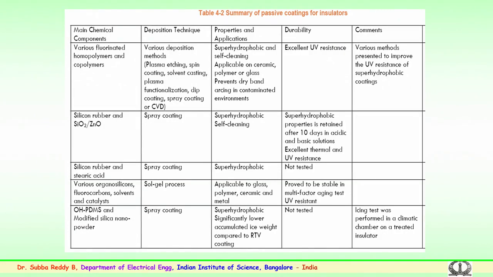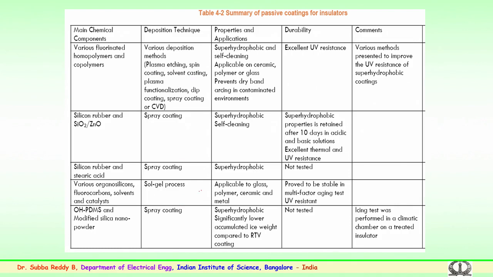This is again a summary of the passive coatings for insulators. Here similarly various chemical compositions of the materials are given, used for silicon dioxide, zinc oxide, silicon rubber. Various techniques are employed like plasma etching, spin coating, spray coatings.